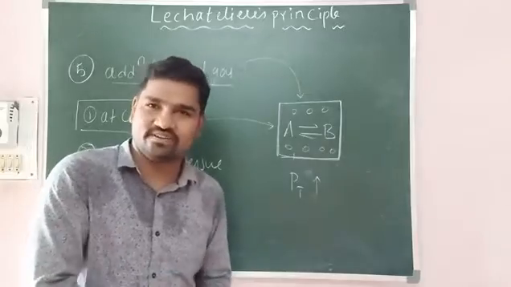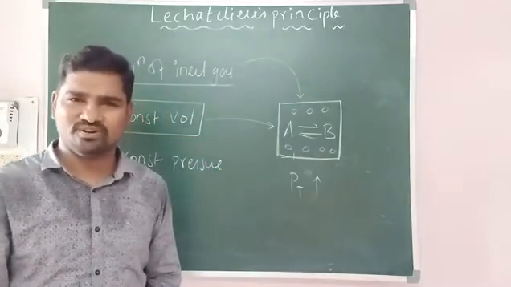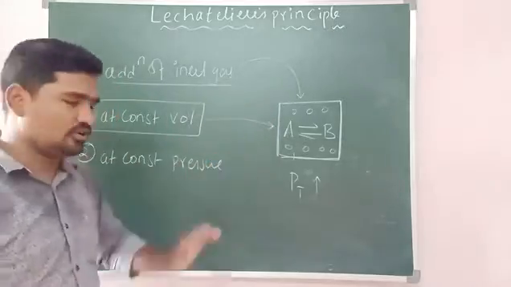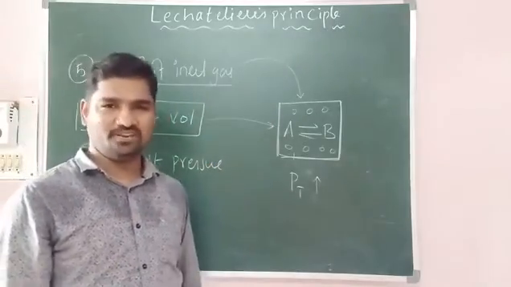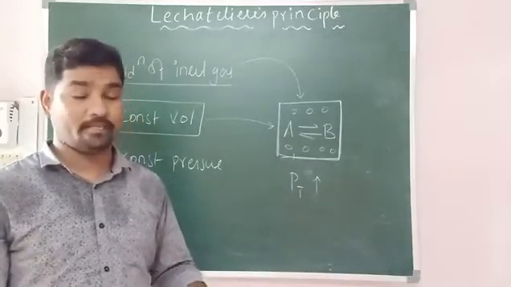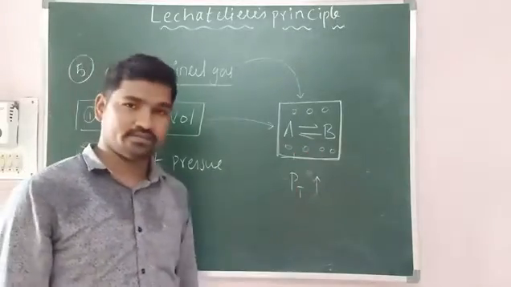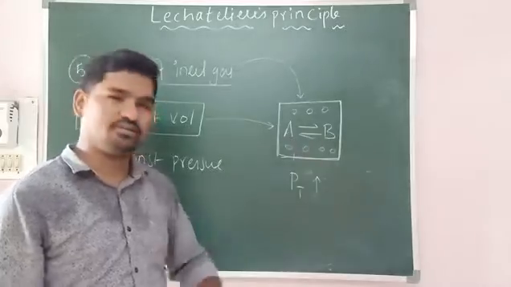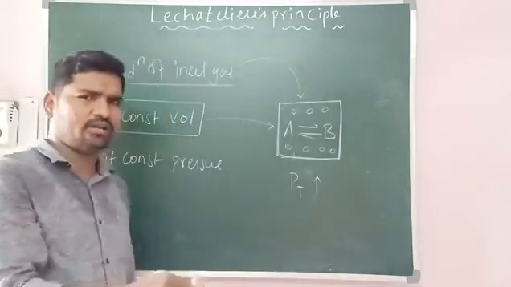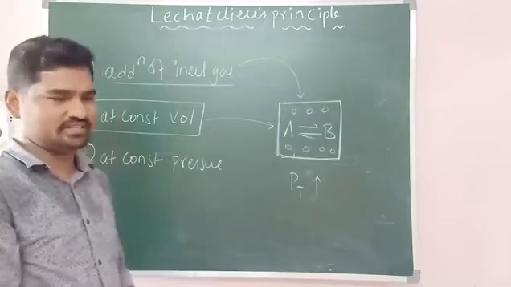When pressure is not getting affected, there is no problem to equilibrium. Are you following? Is it clear? So addition of inert gas at constant volume will not have any effect on the equilibrium. Very simple logic. The total pressure is increasing, but the individual pressures, the partial pressures of A and B, are not changing, right? Partial pressures mean the individual pressures of A and B, and they are not changing.